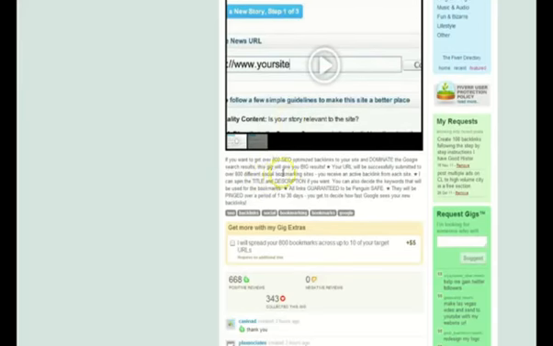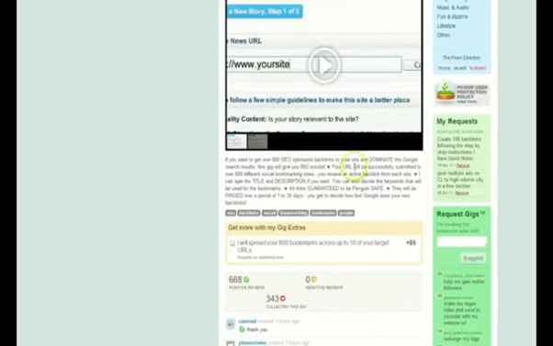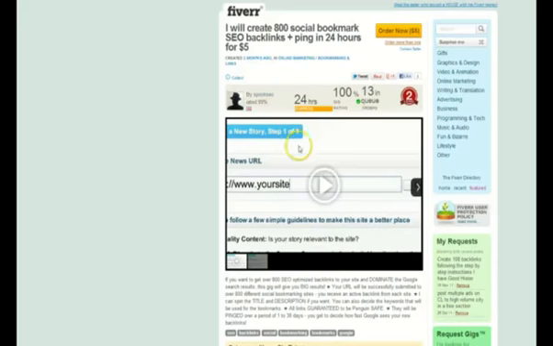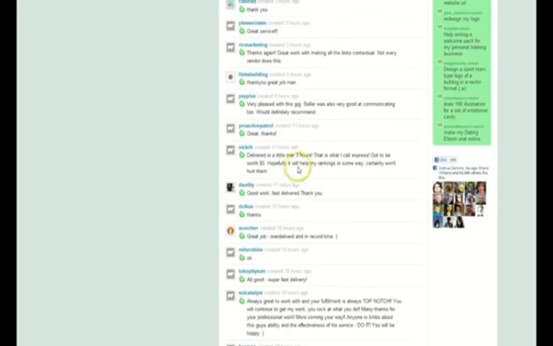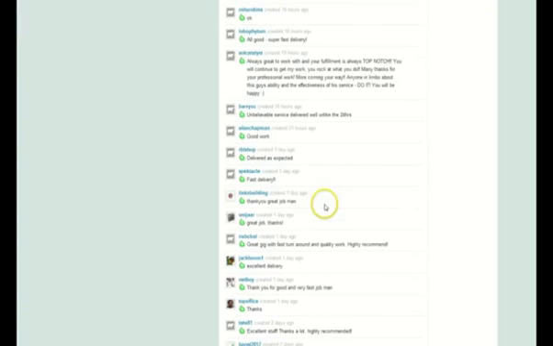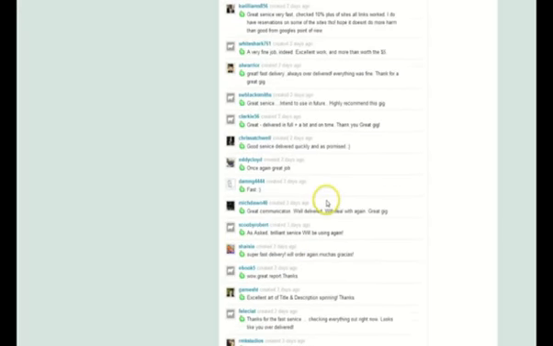If you want to get over 800 SEO optimized backlinks to your site, dominate search. It doesn't really say what type. Optimized backlinks. They don't really say bookmarks. I want to make sure these are bookmark links, social bookmarks. Let's see what these people are saying. I don't like this guy just yet. It doesn't look bad, but I just want to make sure.